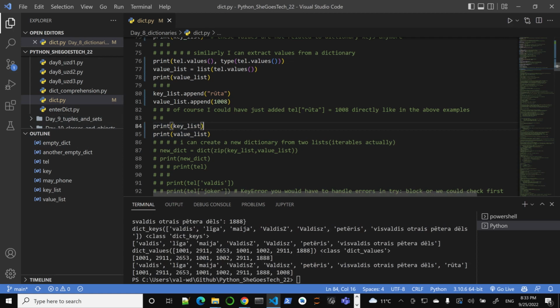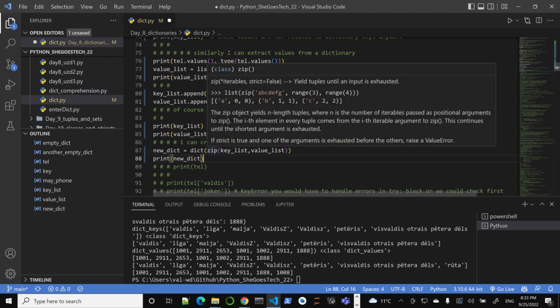So I can create a new dictionary from any two lists, or actually any two iterables, even ranges and so on. Very, very convenient, right? I can create a new dictionary. So notice here how it's done. So dictionary, and there's a new keyword or a function, zip.